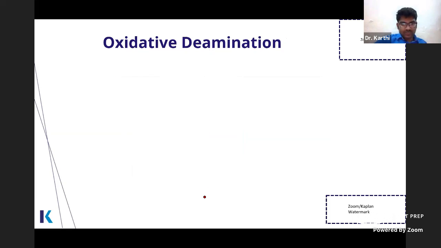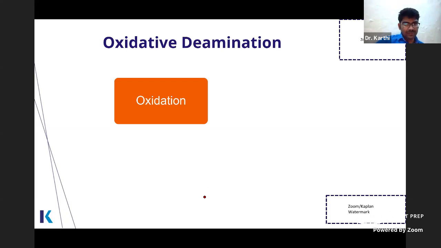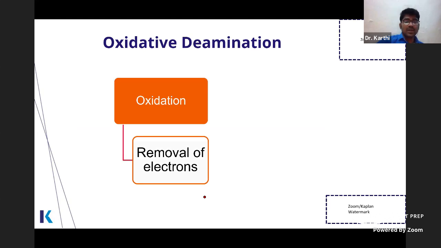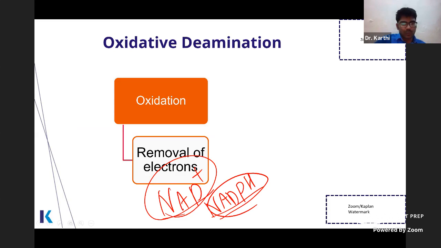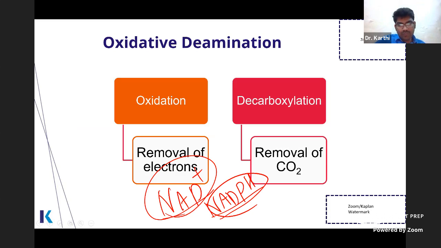Then there is something known as oxidative deamination. Again, oxidation is loss of electron. So here the electrons are removed in the form of either NAD or NADPH. Another high yield point. Glutamate dehydrogenase is the only enzyme which can use both NAD as well as NADP. The NADPH is used in the reverse reaction. In the forward reaction, NAD plus is used. It's not required for you. You should know that it can use both. Okay, that's all.